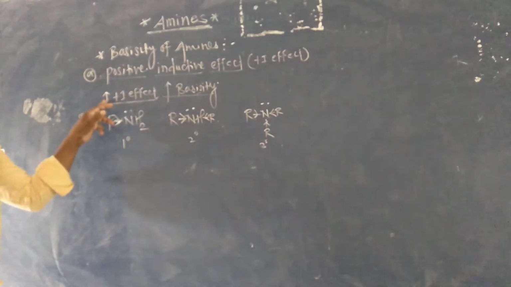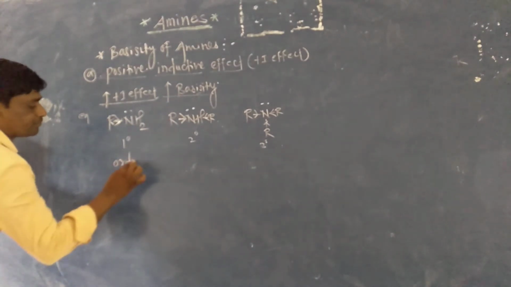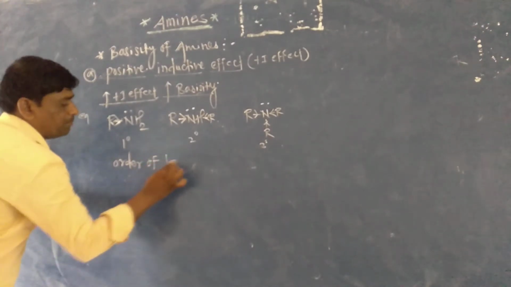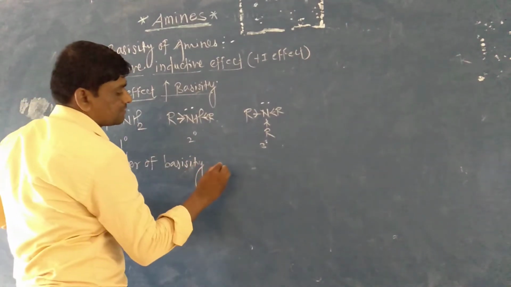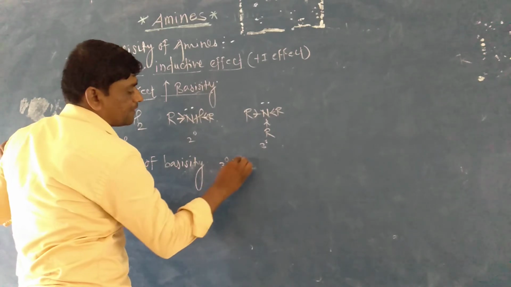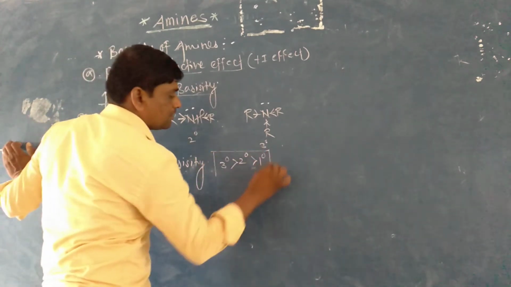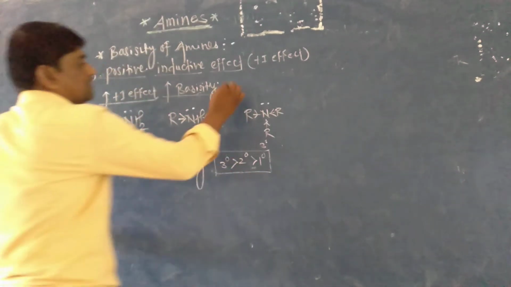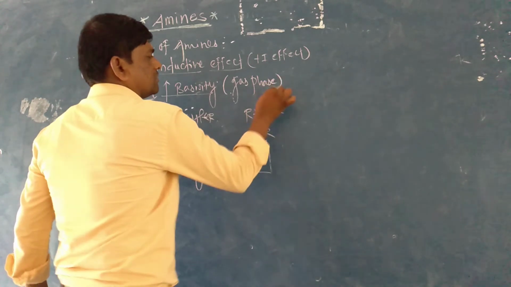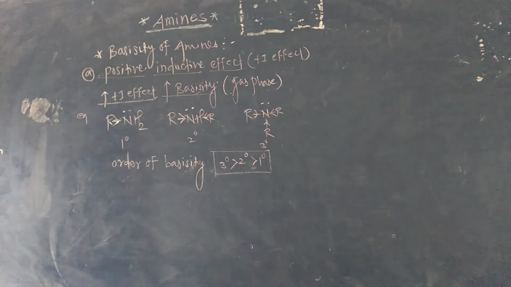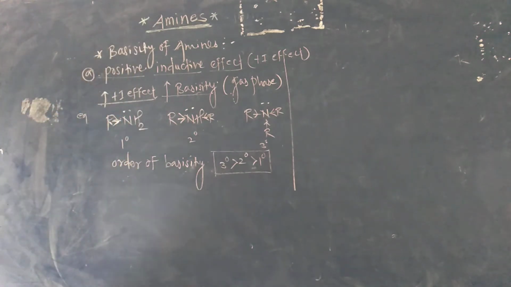So the order of basicity in the gas phase is tertiary greater than secondary greater than primary. This effect also takes place in the aqueous phase.